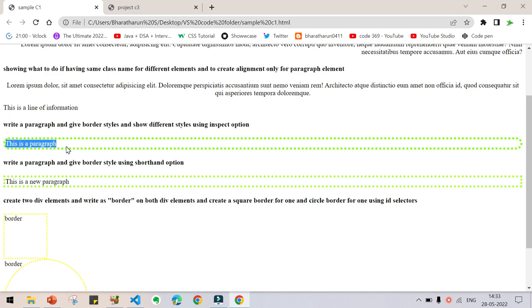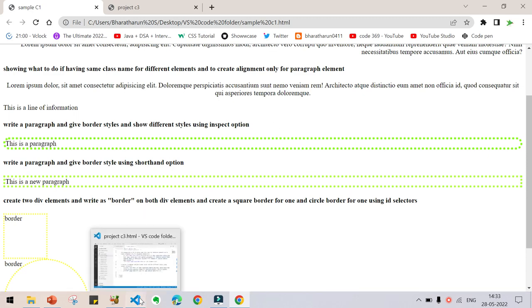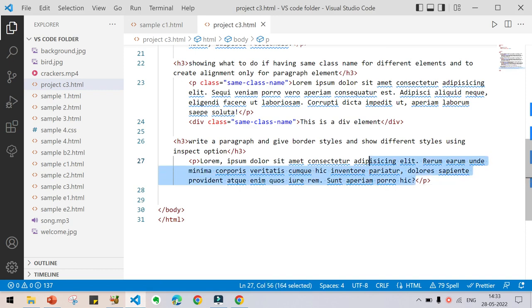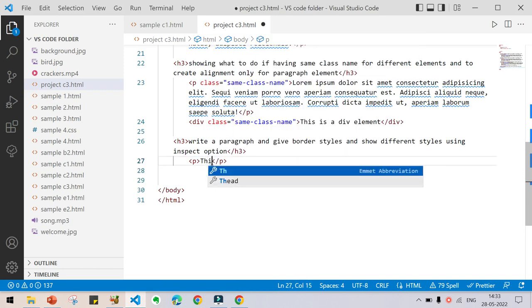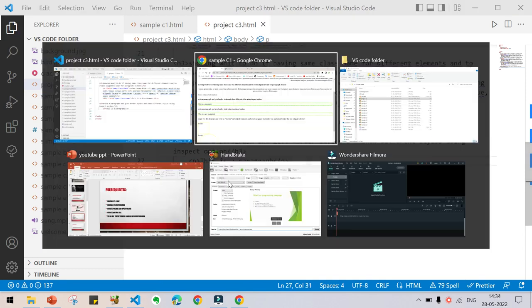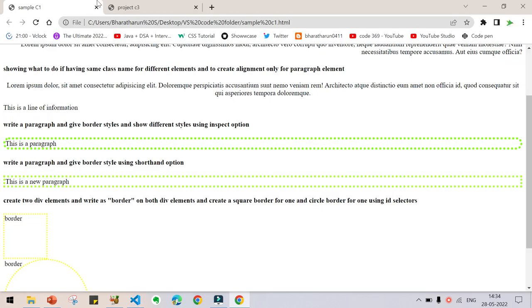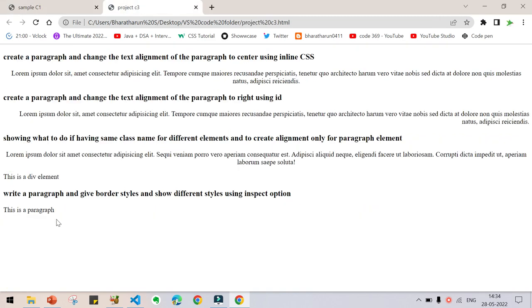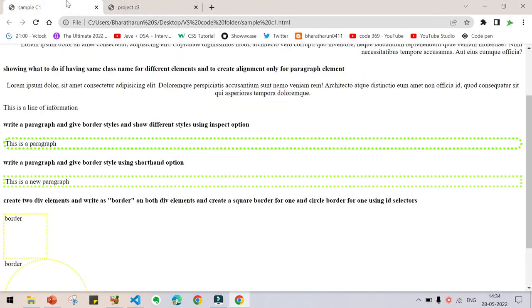I have written the text as this is a paragraph, so I am changing the text. You don't need that big paragraph. This is a paragraph, that is what I am going to insert. Press Ctrl S, and it will be visible as this is a paragraph.